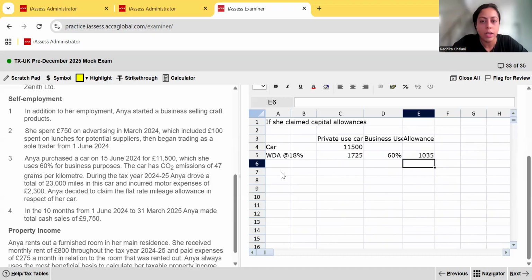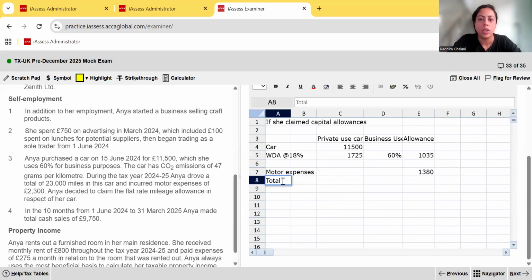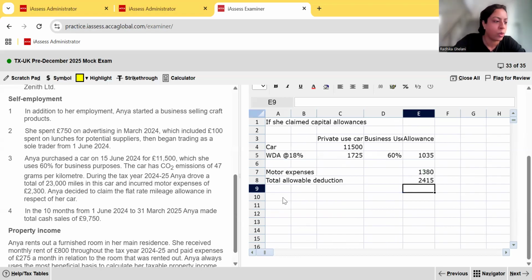Now that's not the only thing. Then she would get motor expenses. They said the motor expenses she incurred were 2,300. So 2,300, but 60% is business use. So that's the only amount she's eligible for. So total allowable deduction is going to be 1035 plus 1380. So if she claimed capital allowances, her total allowable deduction would have been 2415.